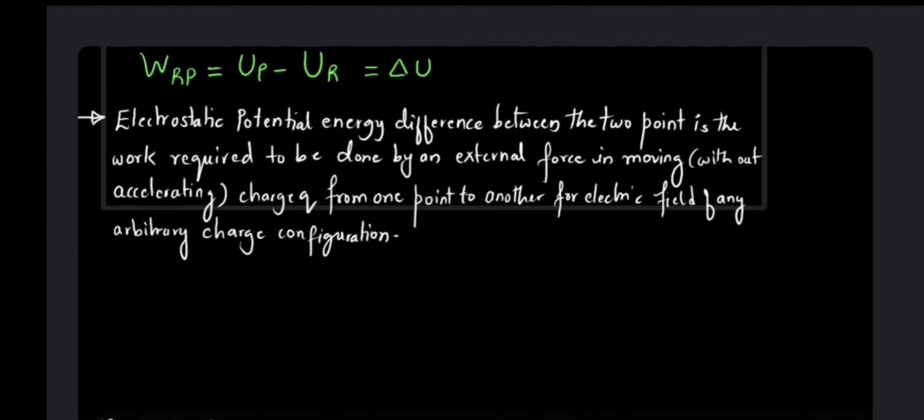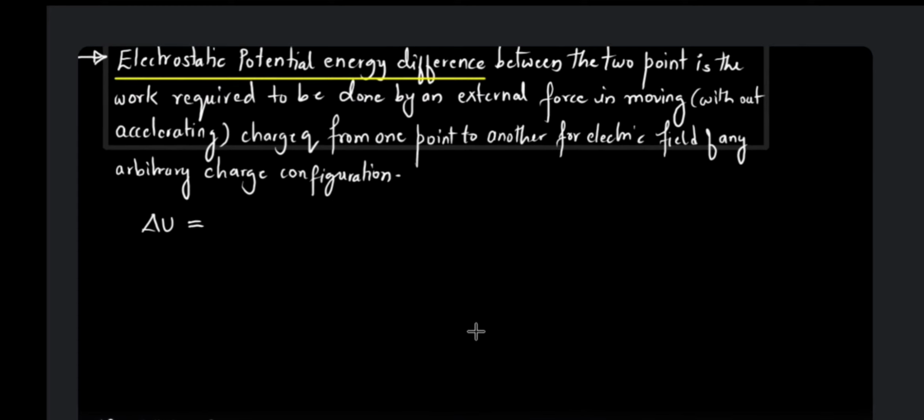So now let us define the electrostatic potential energy difference, that is delta U, which we were talking about. So what is delta U? Supposing we have a charge Q, let us discuss it one more time to understand it in a better way.